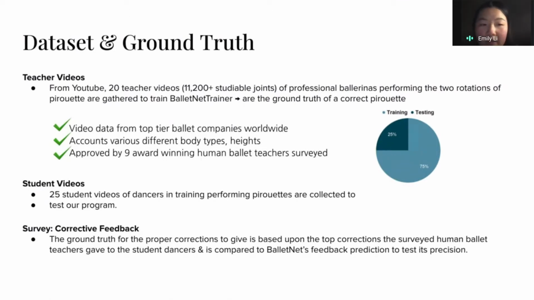We also made sure that our data set is approved by 9 award-winning human ballet teachers, and we surveyed them. In terms of the student videos, there are 25 videos that we found. They're open source, so basically free to use. We also conducted this survey with the 9 ballet teachers, and we asked them to provide feedback for all of the student videos, so that later on we can see how our program is doing. We use that as a basis, or ground truth, for the types of feedback that we give.